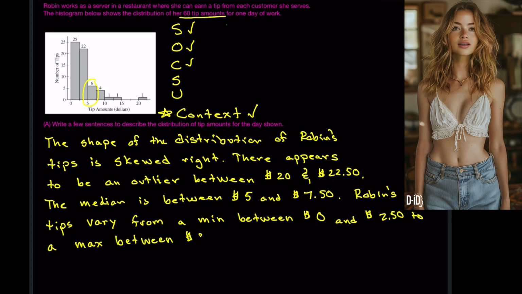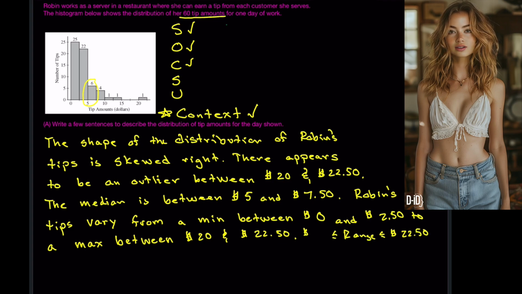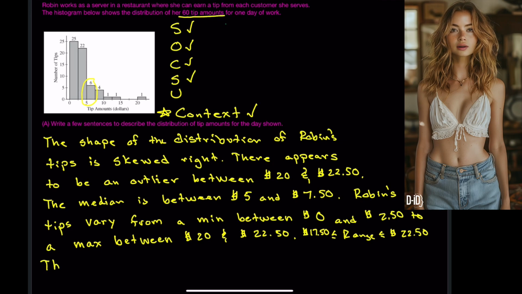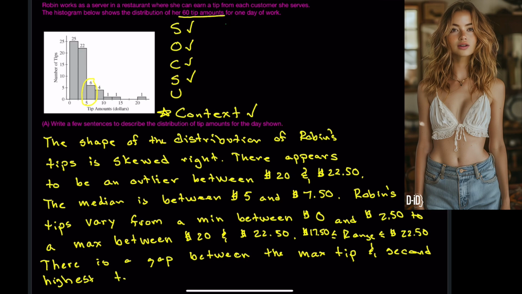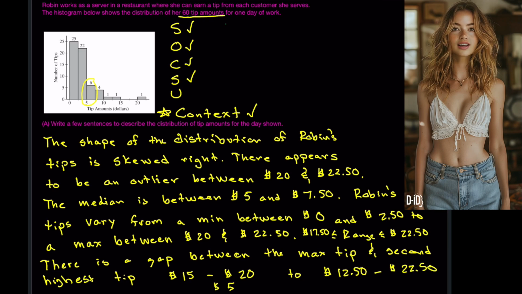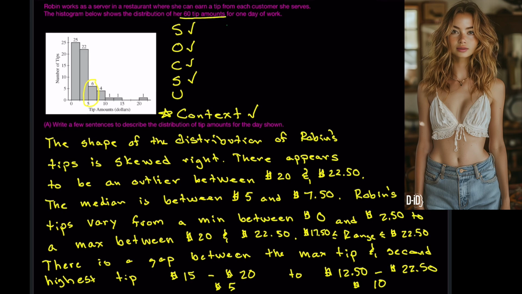The range is between $17.50 and $22.50. Just took care of spread. There is a gap between the maximum tip and the second highest tip. The smallest possible gap is from $15 to $20, a gap of $5, or the largest possible gap is from $12.50 to $22.50, a gap of $10. We finally took care of U and finished the acronym.